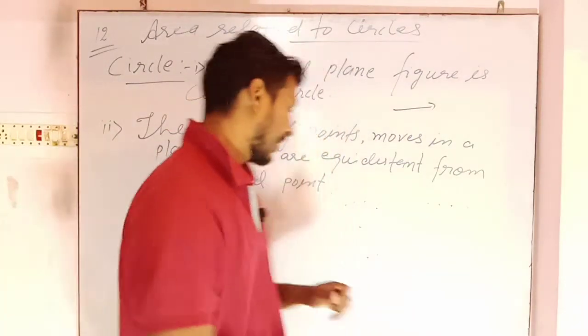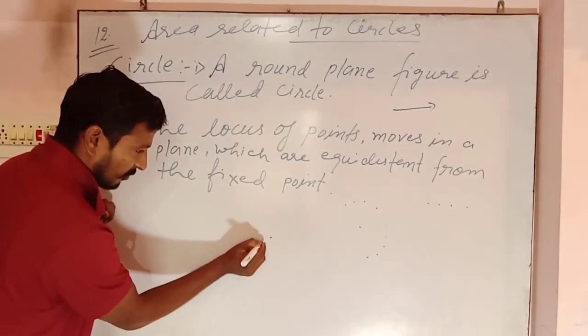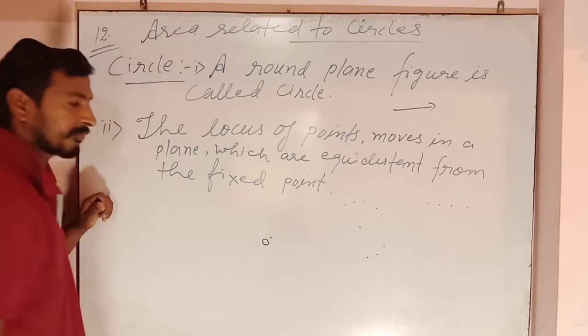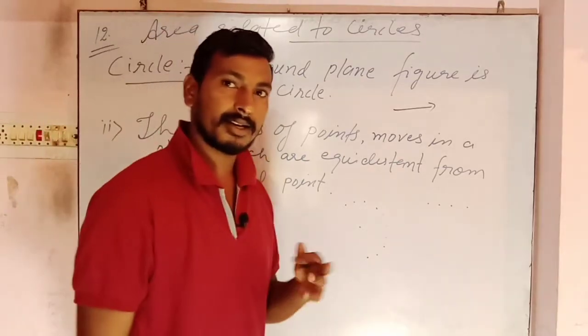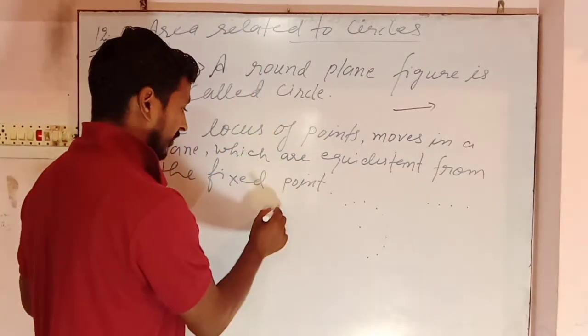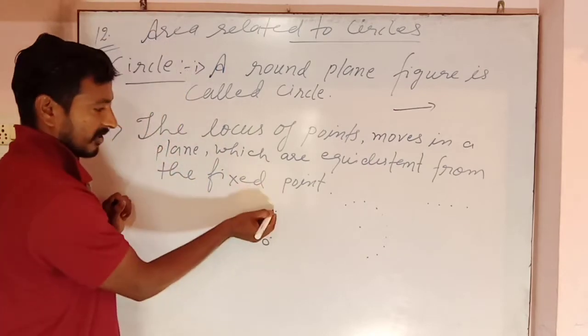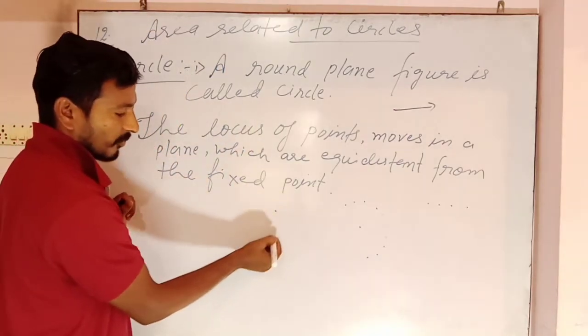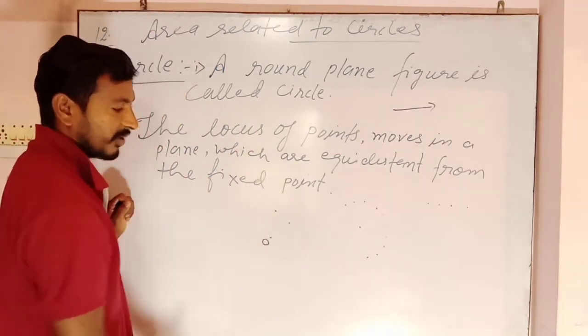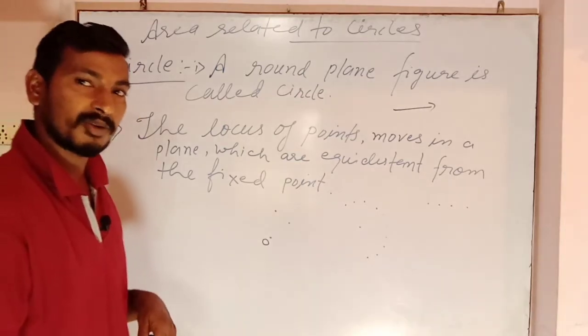So very first, let's suppose this is fixed point O. And now we are starting, take the points. So this is the first point. The points which move in a plane and which are equidistant from a fixed point.